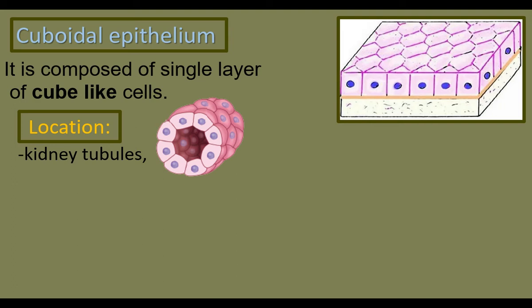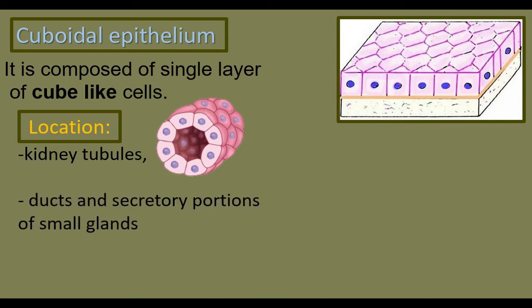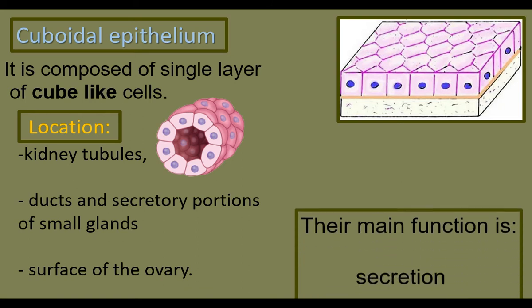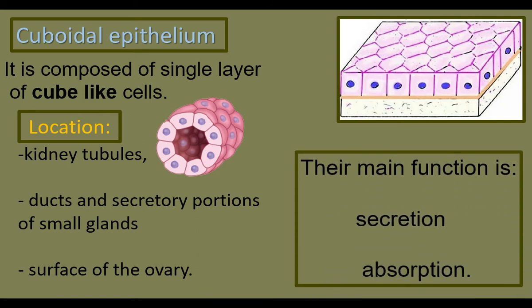Kidneys are made up of filtration units called nephrons. Nephrons have a tubular part that is lined by cuboidal epithelium. It is also found in the duct and secretory portions of small glands, and also on the surface of the ovary. The main function is secretion and absorption.